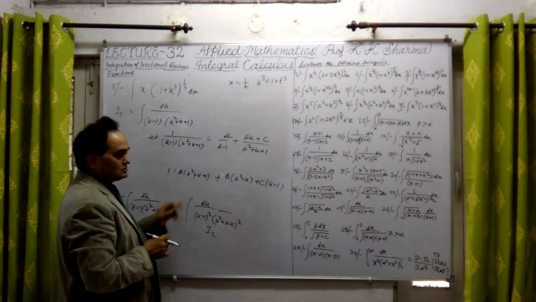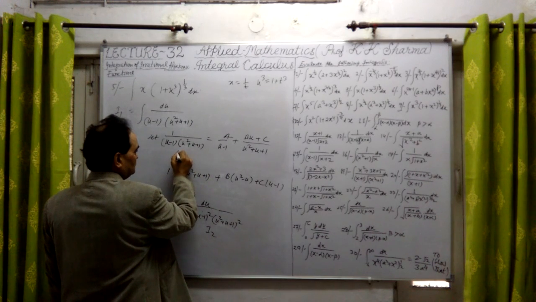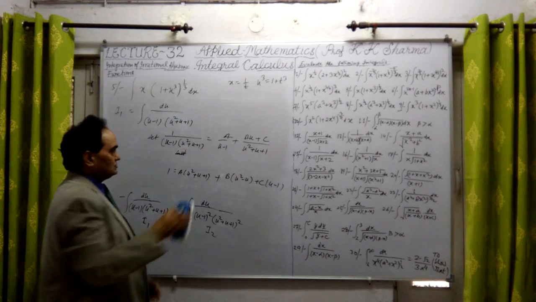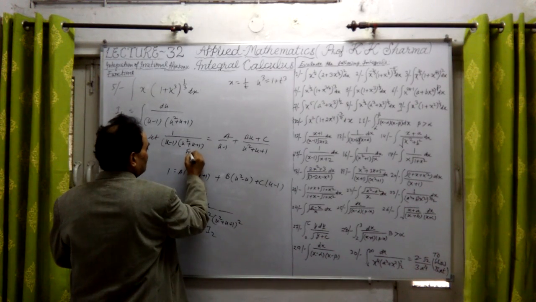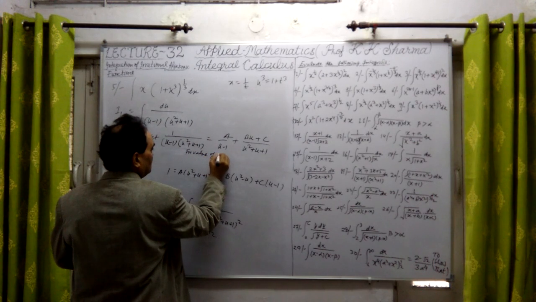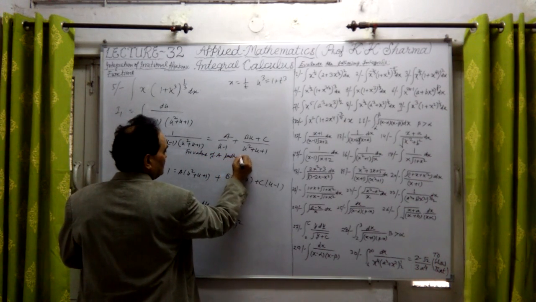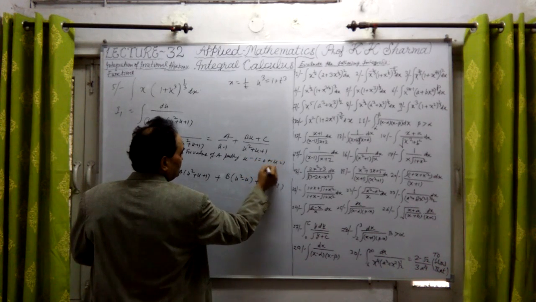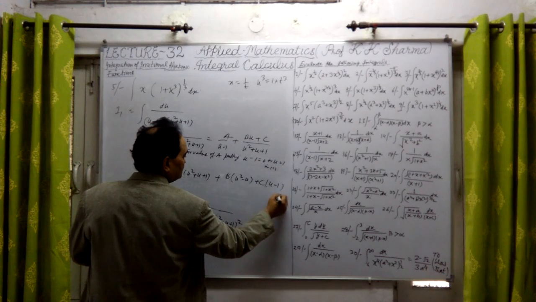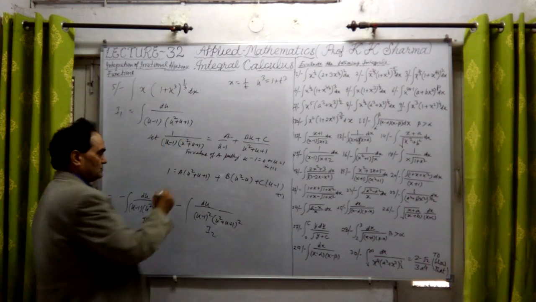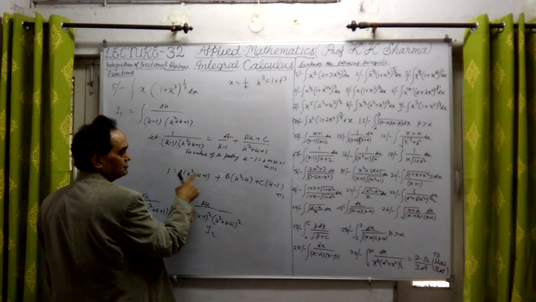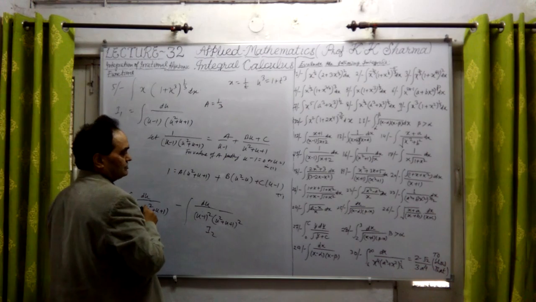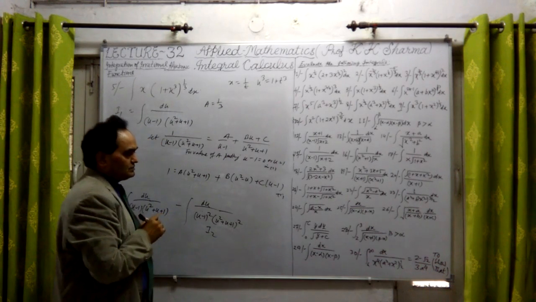So u equal to 1 is the substitution in this equation. Putting u minus 1 equal to 0, or u is equal to 1, in the first equation, what do we get? 1 plus 1 plus 1, 3. So a is equal to 1/3. Now for b and c, we have to equate the coefficients.